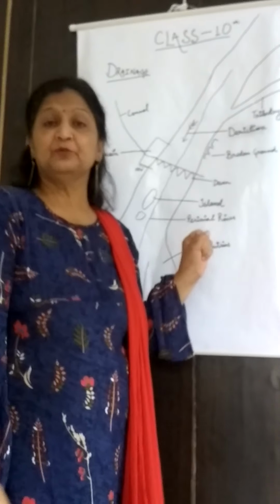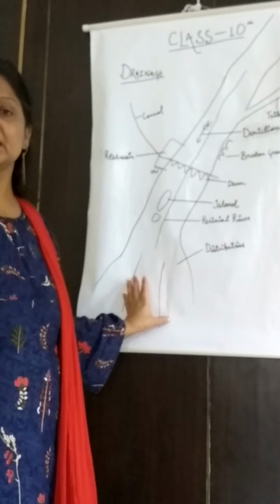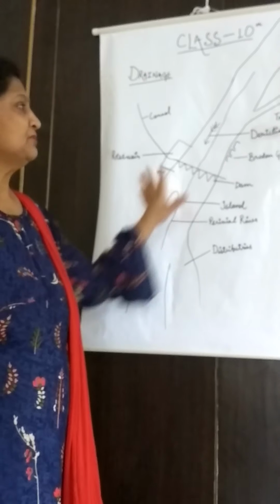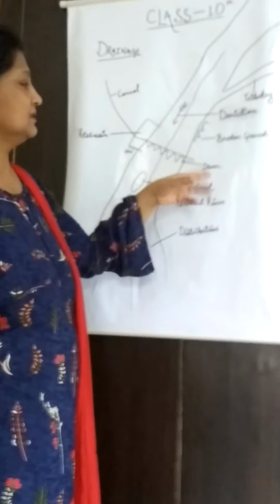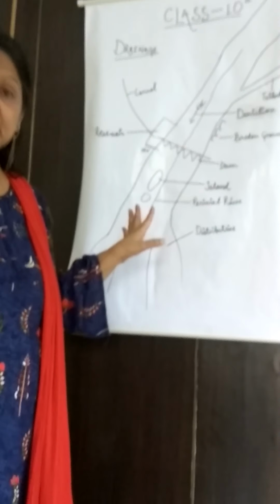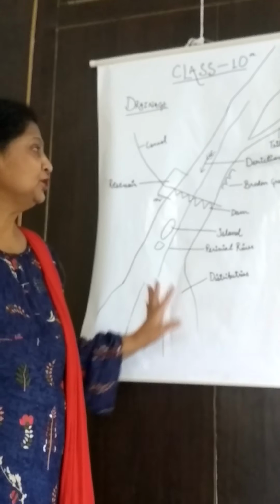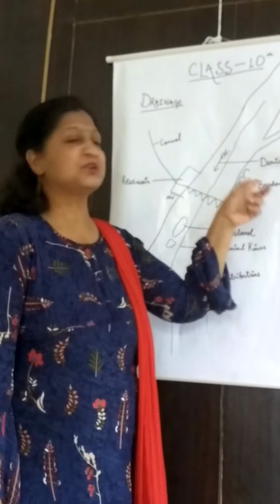Now what you will do in your copy, you will make this river. In the copy you will make this map, and if it is very clear, just make it like that, only this river, and label all these things, because it is not given very clearly anywhere in your book. So I have made this diagram. Make this diagram in your copy and write down all these things like tributary, direction, broken ground.